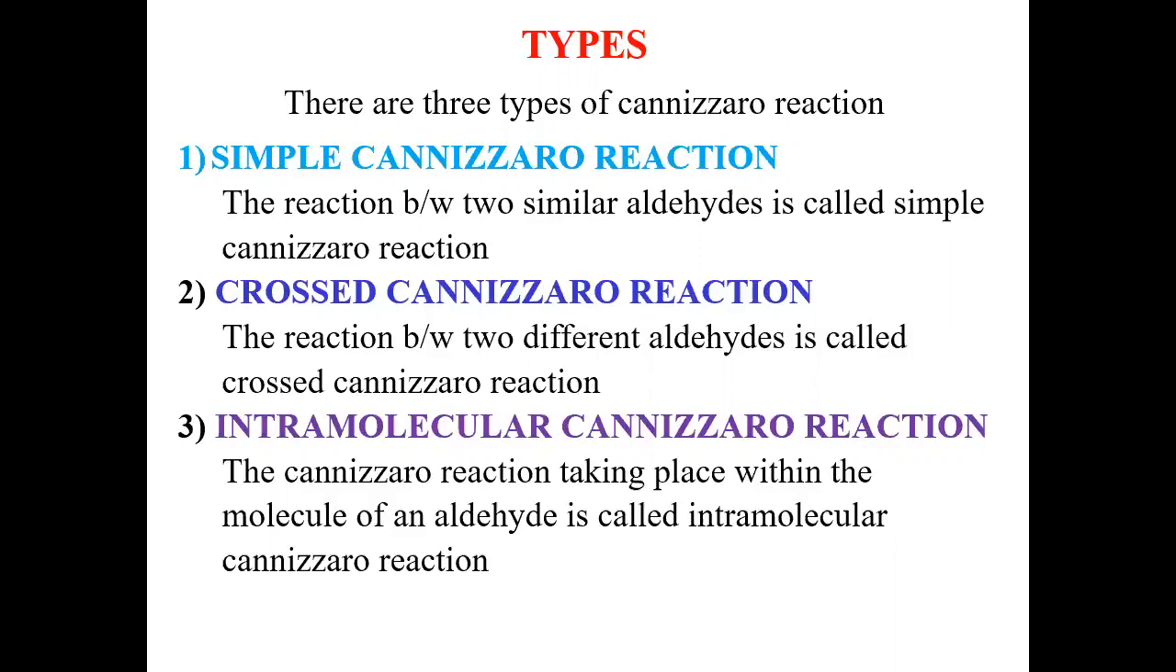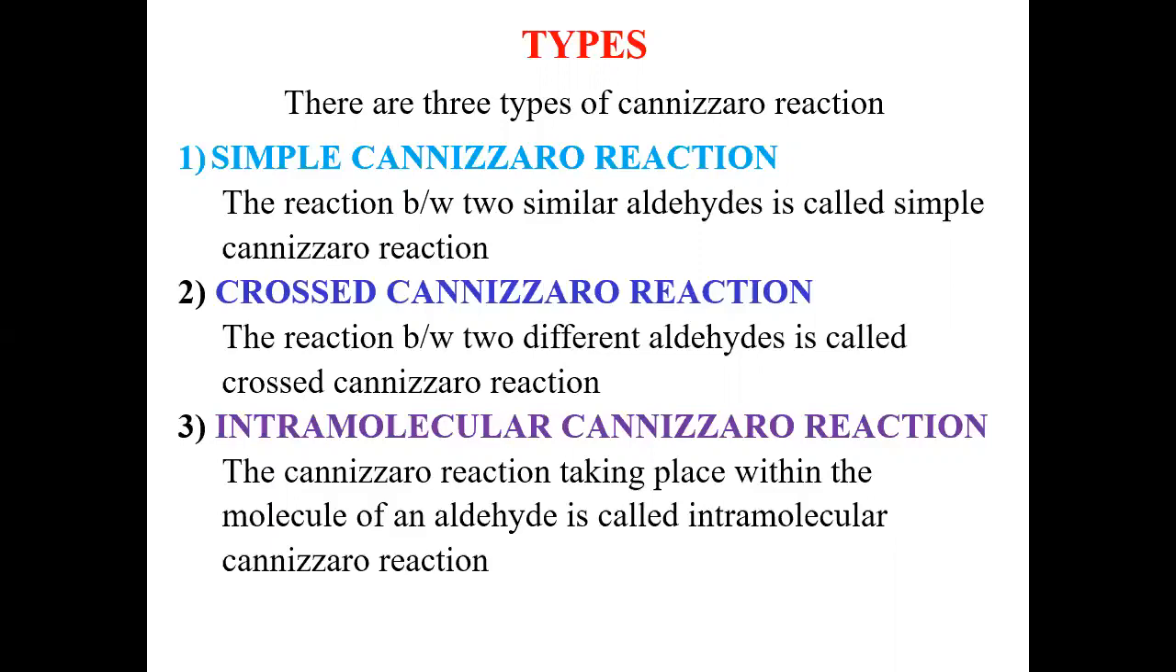There are three different types of Cannizzaro reaction. First one is the simple Cannizzaro reaction. Second type is cross Cannizzaro reaction, and third type is intramolecular Cannizzaro reaction. So first type, what is simple Cannizzaro reaction? The reaction between two similar aldehydes is called simple Cannizzaro reaction,